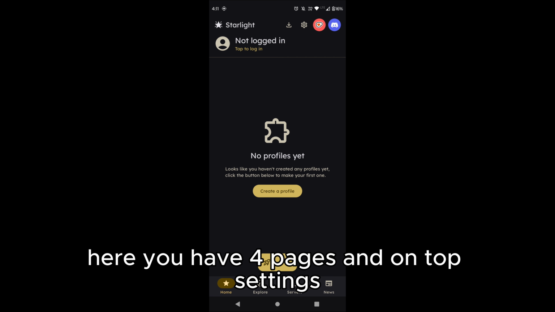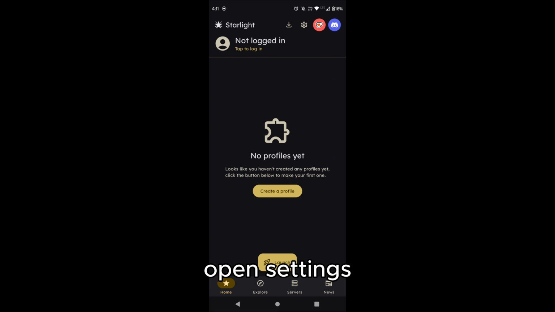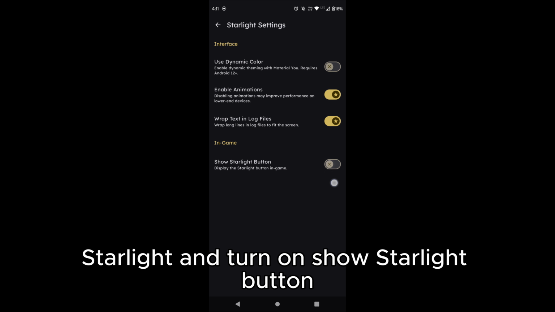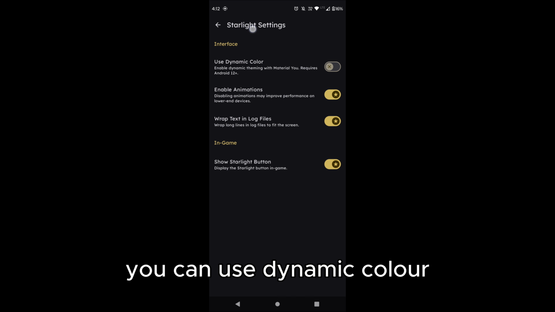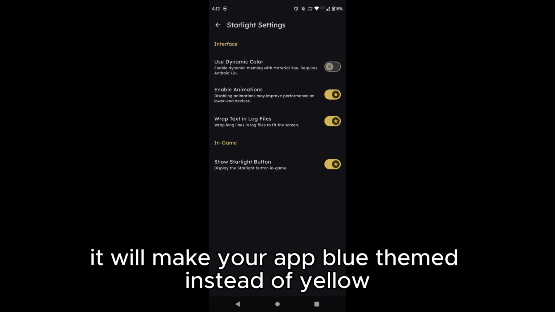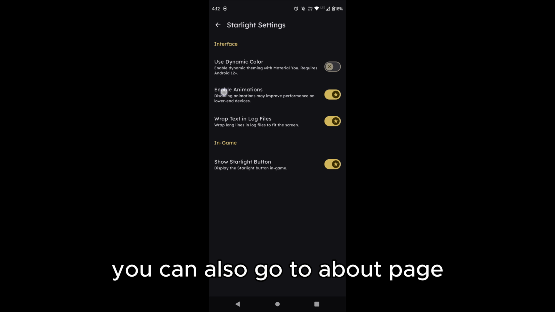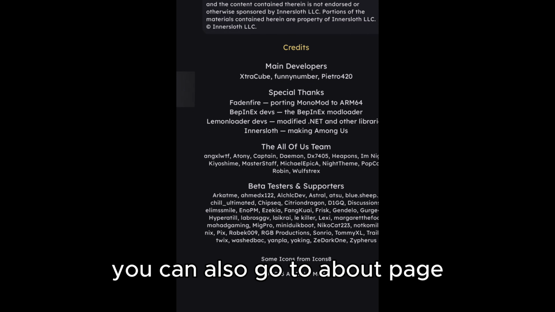Here you have 4 pages, and on top Settings, Ko-Fi and Discord. Open Settings, Starlight, and turn on Show Starlight button. You can use dynamic color. It will make your app blue themed instead of yellow. You can also go to About page.